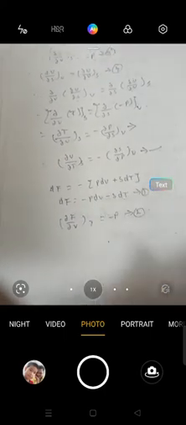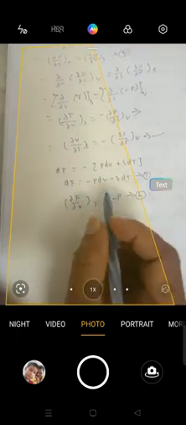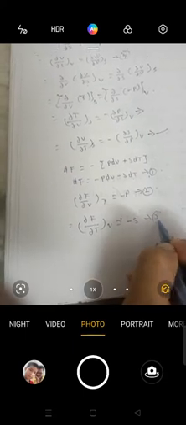Let us take this as equation number 2. Now we take the partial differentiation on both sides of equation number 1 with respect to T at constant volume V. So we get ∂F/∂T at V is equal to minus S. This is equation number 3.